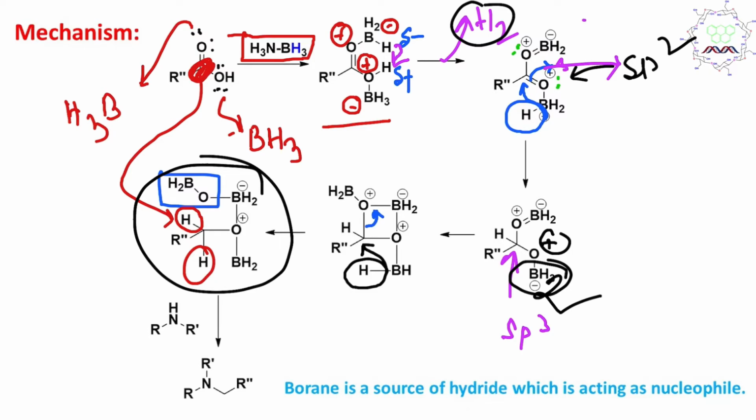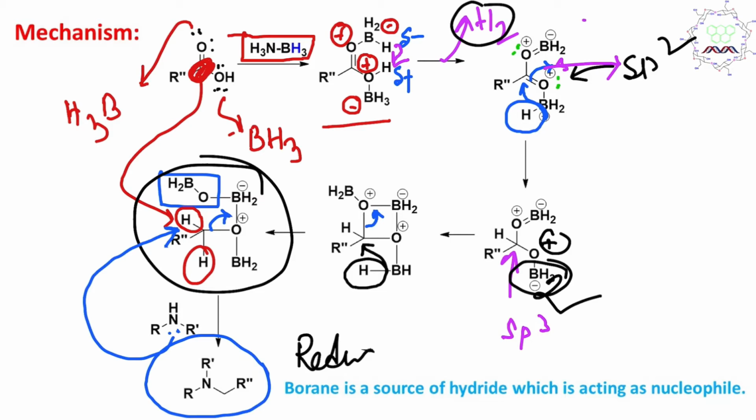But still the story is not finished. This oxygen is also carrying a positive charge, and the reaction medium there contains amine. We know amines are significantly nucleophilic, so it will attack from the back side and it will leave. Why? Simple, because the oxygen is a neutral leaving group after this attack, since it is already carrying a positive charge. So the product is actually an amine derivative, and you may consider this concept as reductive amination.